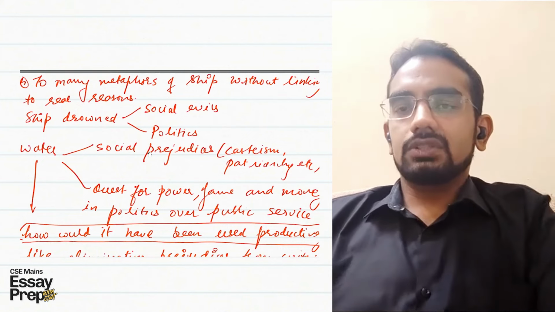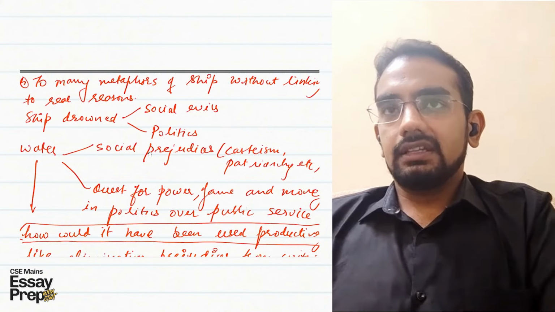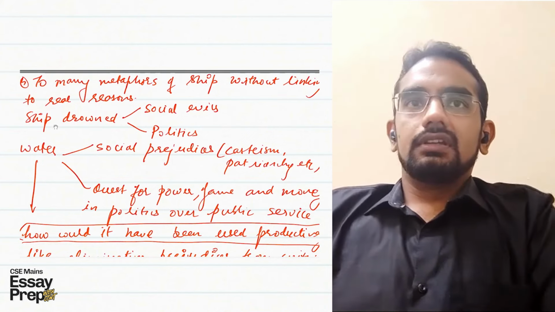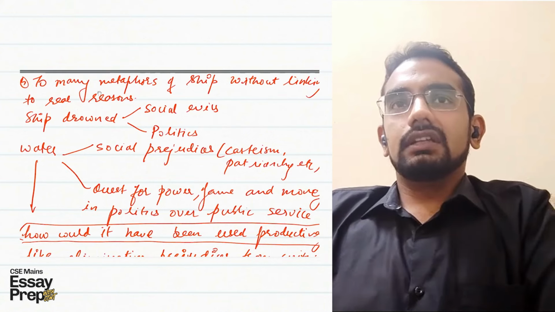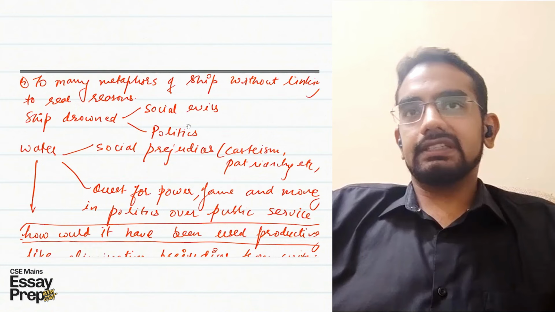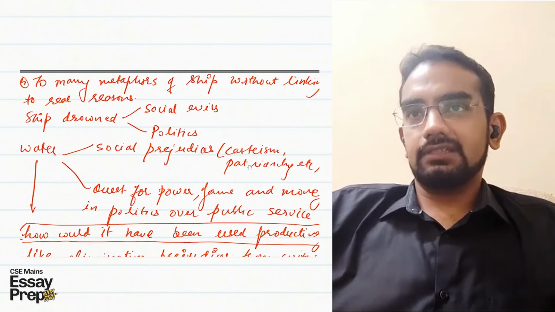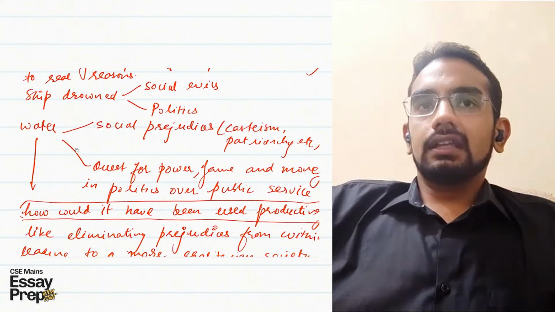For example, if Indian society is your ship, then the social evils that are there are the water around it. If the ship is drowning, like the Indian society, or Indian polity, if it is drowning, like you mentioned in the body of the essay, then I would have mentioned that the water is social prejudices like casteism, patriarchy that exist in India.